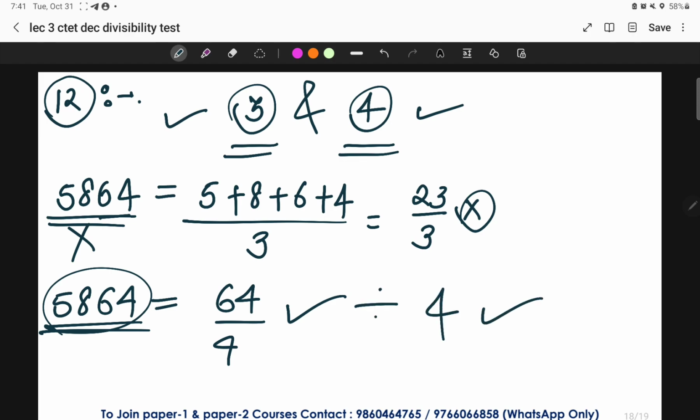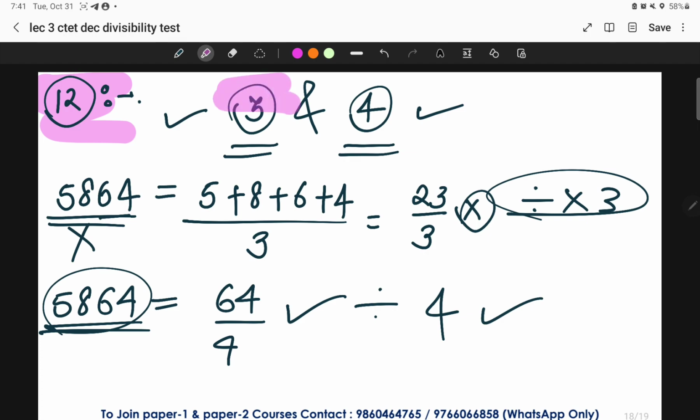It is divisible by 4, yes, but it is not divisible by 3. In this case, the number is not divisible by 12. Try to understand. Once again, for a number to follow the divisibility rule of 12, it should be divisible by 3 and by 4, both. One of them is not done. We have to make sure that both the divisibility rules of 3 and 4 are followed.